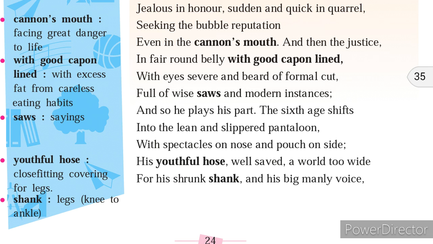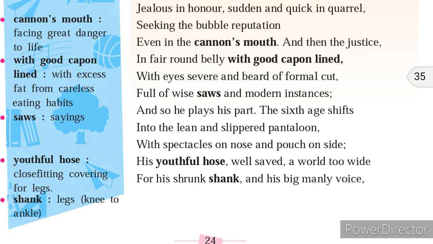When the man becomes old, definitely he tends to have spectacles and a pouch on the sides. These are scenes we used to watch. When a human becomes old, we definitely see the specs on their eyes. So that is the circumstance here.